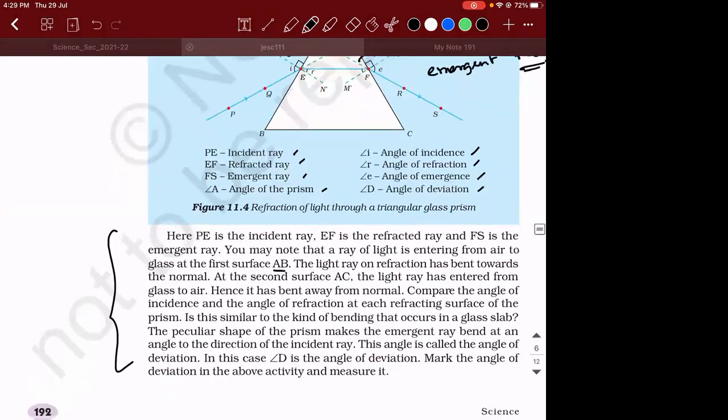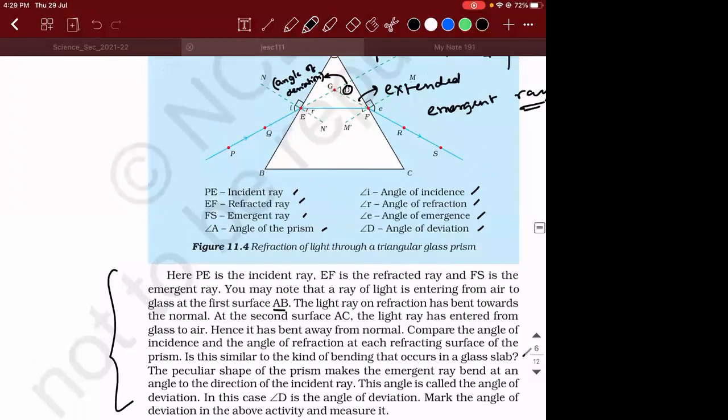Okay, at the second surface, the light ray has entered from glass to air. So hence it is moving away from the normal. So if you compare the angle of incidence and the angle of refraction at each refracting surface of the prism, is this similar to the kind of bending that occurs in glass slab? Actually, you can answer all these questions only when you do it. Okay. See in glass slab, what is happening? What is the relation between angle of incidence and angle of emergence?